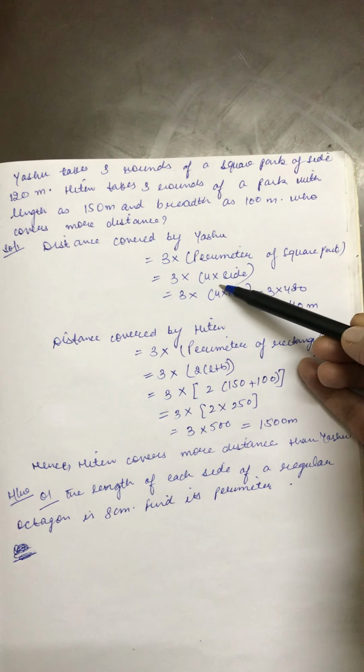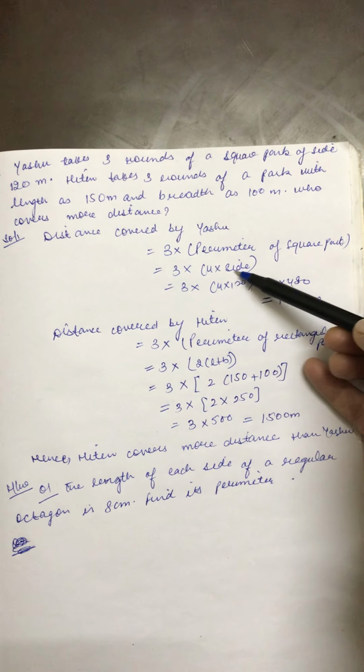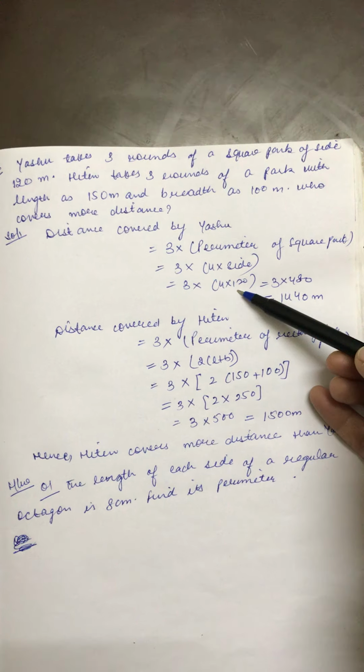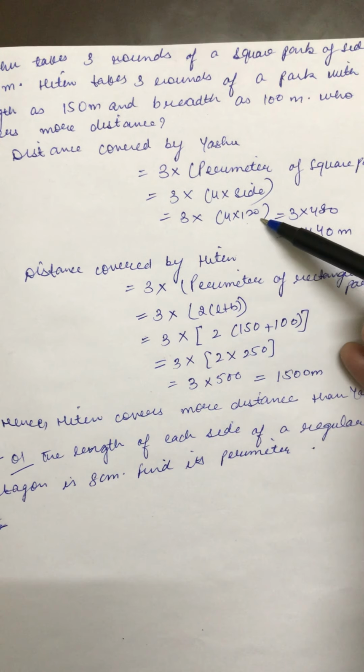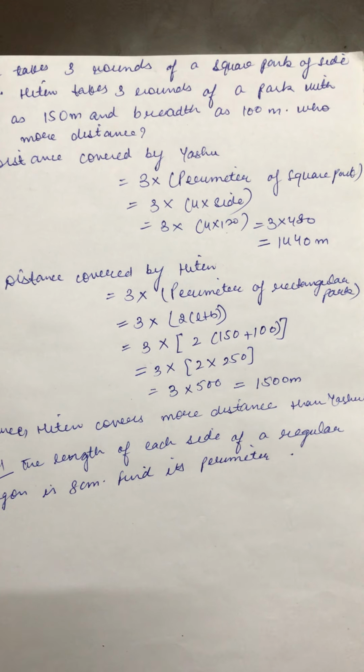Now perimeter is 4 into side for a square, so it will be 3 into, in place of perimeter write the formula 4 into side. Side is 120 meters, so it will be 3 into 4 into 120. The total will be 1440 meters.